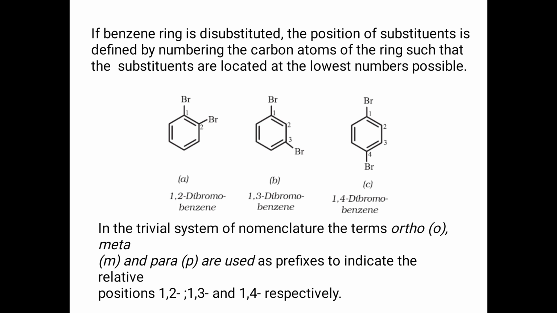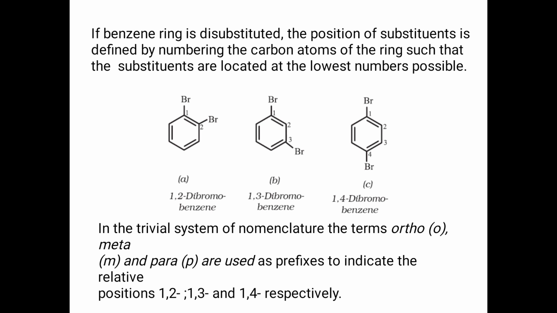If the benzene ring is disubstituted, then the position of the substituents is given. The substituents should get the lowest numbers. So here 1,2 bromines are there: 1,2-dibromobenzene. Here 1,3-dibromobenzene. In that manner we have to give the name.